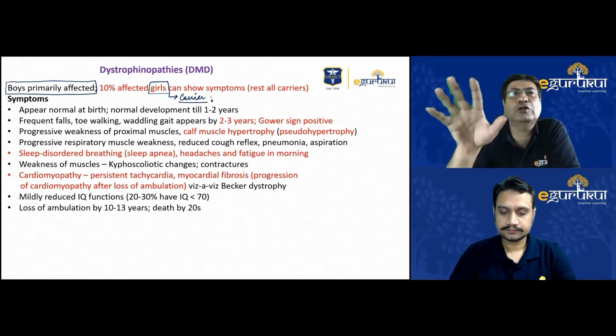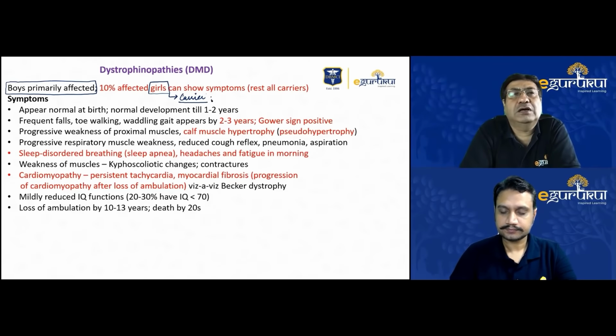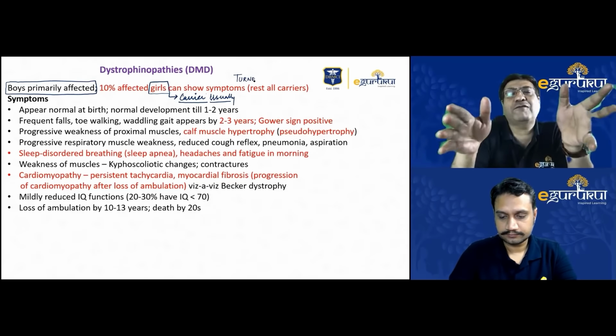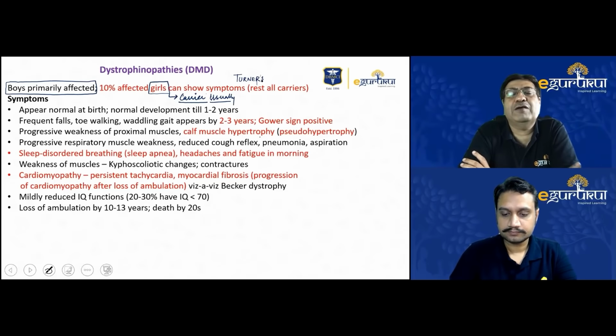So please remember, although boys are primarily affected in comparison to girls, when a girl presents with symptoms classical of DMD, you should not close your eyes and say no, it cannot happen in girls. It can happen in girls. Another scenario where it can happen in girls is Turner syndrome. Turner syndrome is XO, so if that single X chromosome has the mutant allele, then obviously the girl can get affected. I am just telling you not to say, we have always learned classically that DMD affects boys, so girls can never be affected. Girls can be affected, but obviously much less in comparison to boys.